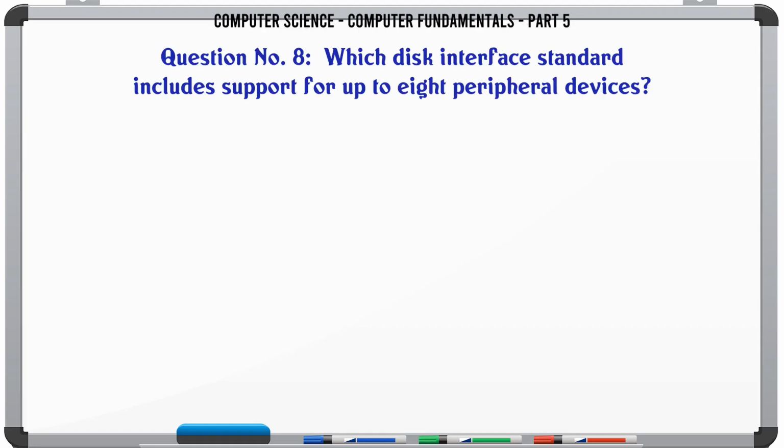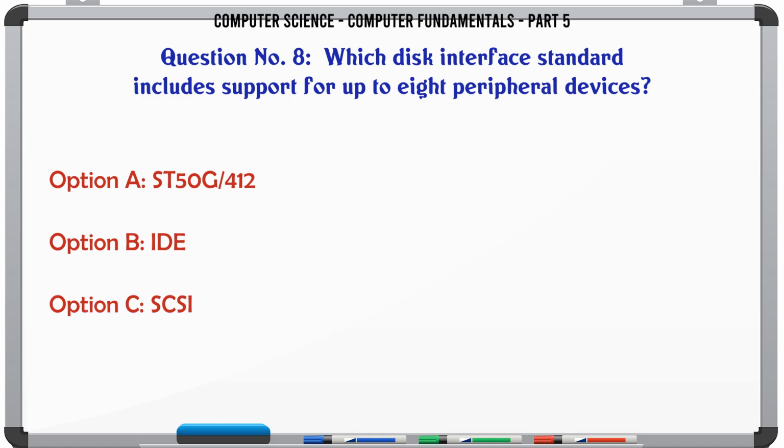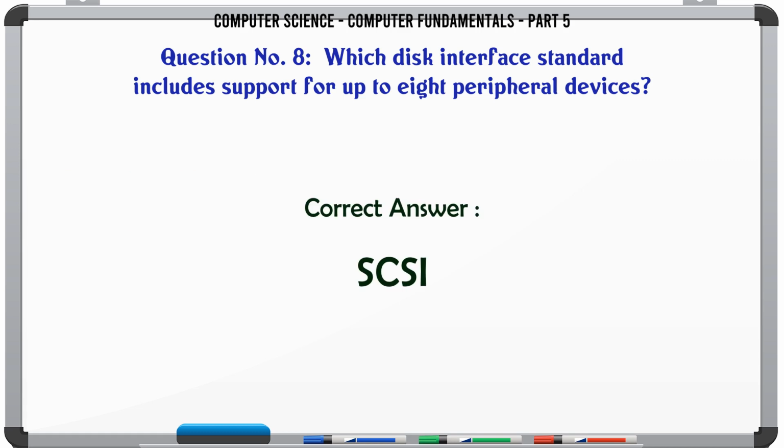Which disk interface standard includes support for up to 8 peripheral devices? A. Centronics. B. IDE. C. SCSI. D. ESDI. The correct answer is SCSI.